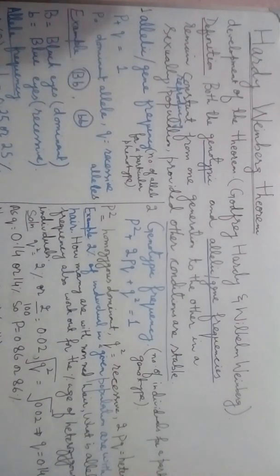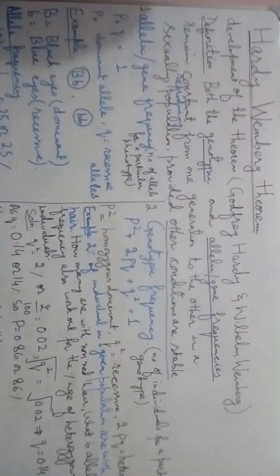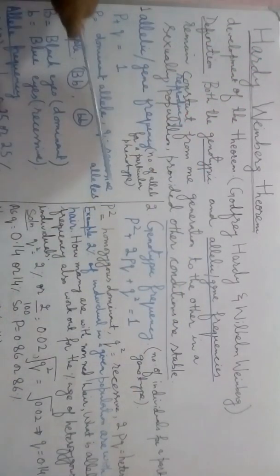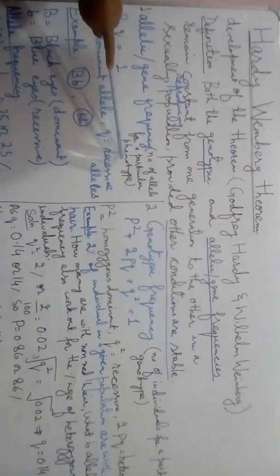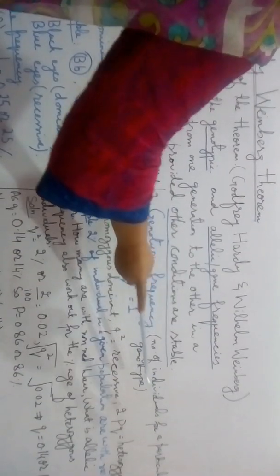Now the other term is genotypic frequency, which actually means the number of individuals for a particular genotype. Here it is the number of individuals, not the number of alleles. Number of individuals for a particular what? Genotype.